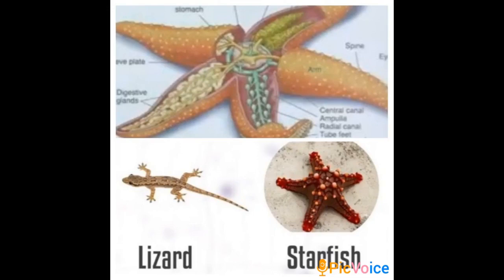But we have another example here in case of a lizard, where very commonly we have seen a method of self-protection. The lizard drops its tail and runs away. This is just to divert the attention of the attacker, and in the meantime the lizard gets to some safe place.